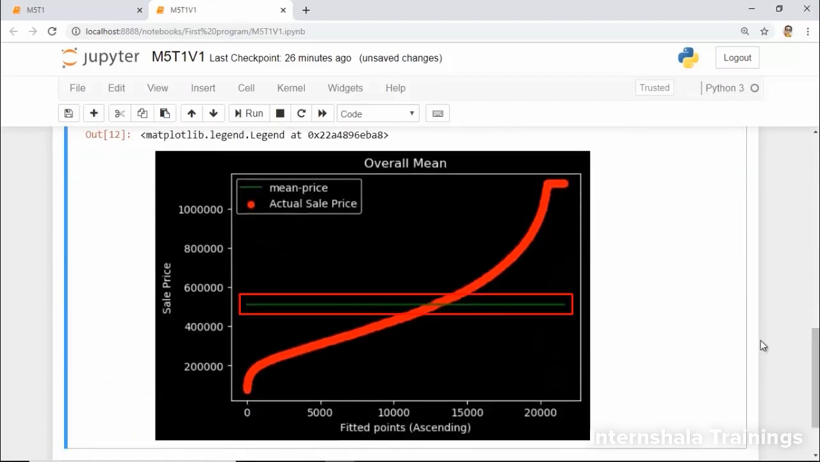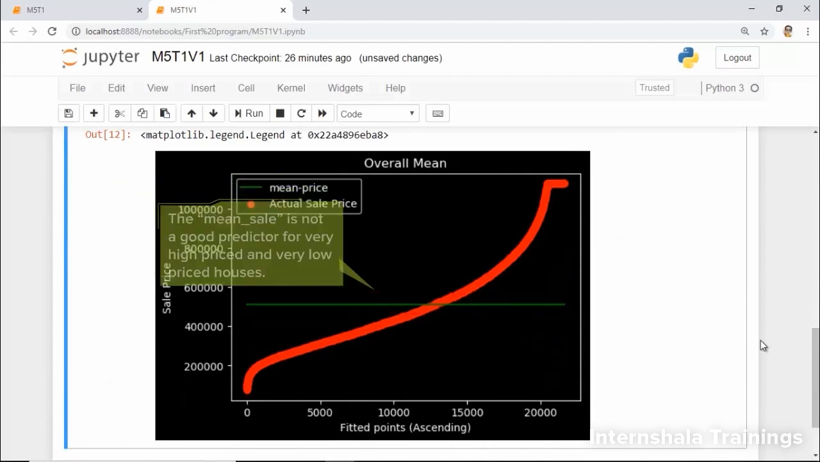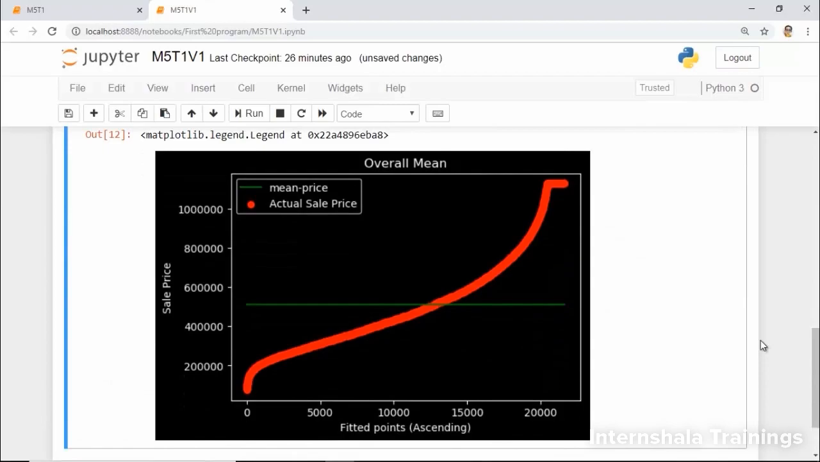We can see that the mean sale is almost in the middle of the plot. The graph looks pretty, but we can clearly infer that the mean sale is not a good predictor for the houses which have either very high sale price or very low sale price. We can definitely do better than this. But how? Let's discuss this in the next tutorial.